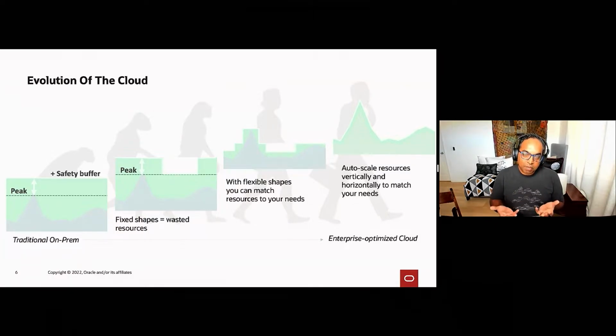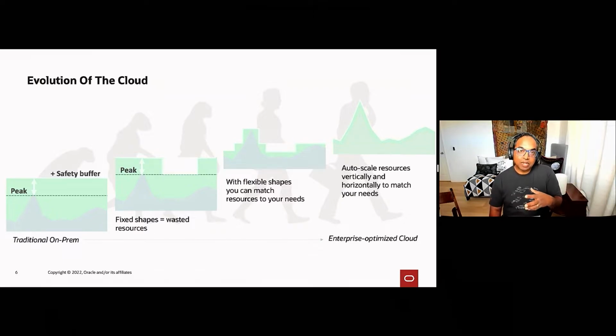If you think about how people run their workloads on computers today, it starts with traditional on-prem workloads, where what you had to do was design and purchase hardware that was built not only to handle the highest peaks, but also needed additional buffers as your workload changed, as the traffic changed, as your business changed. Now, as you can imagine, this is highly inefficient.